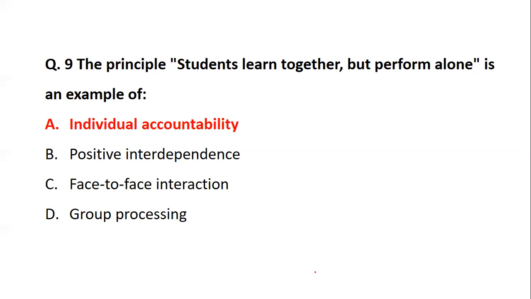So when the students learn together, the teaching learning process is happening, which is again a cooperative form of learning or teaching. But when it comes to performance, then it is the accountability of what? It is an accountability of individuals. So it is not positive interdependence or face-to-face interaction or group processing, but it is individual accountability, when every student has to take an accountability.